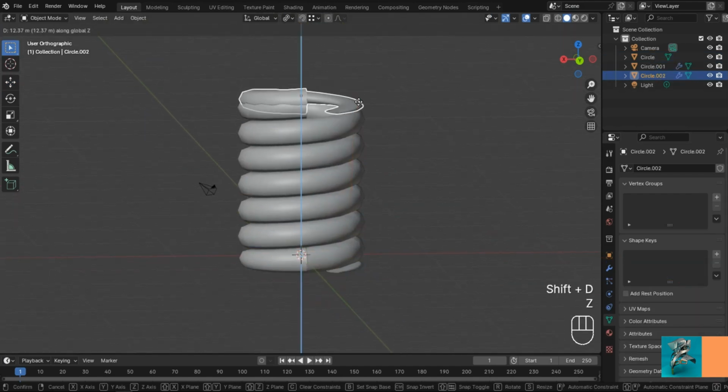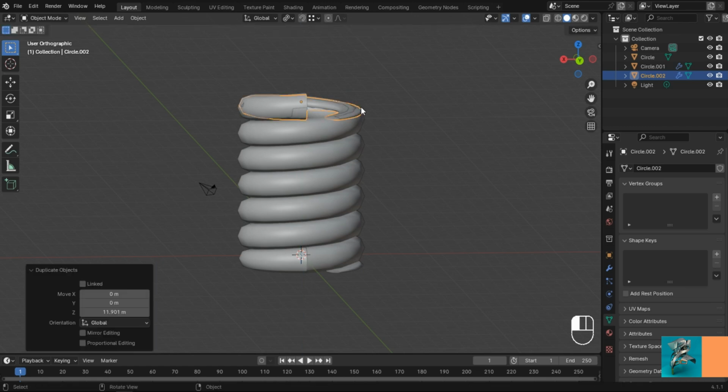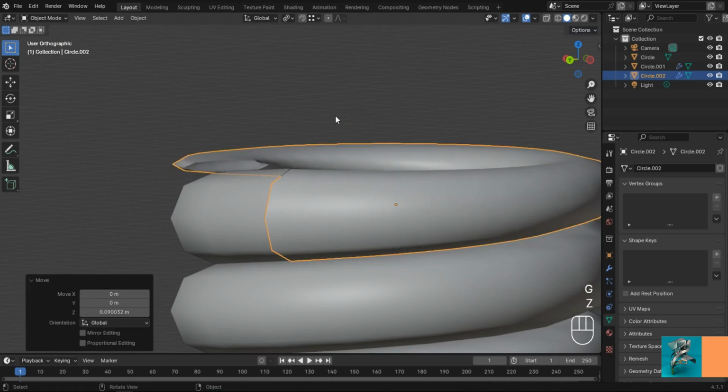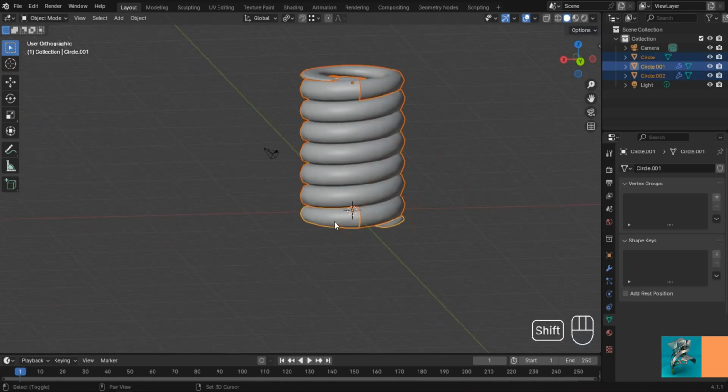Select the down head and duplicate it in Object Mode. Move it on top and press Alt plus R to reset the rotation. Move it to the correct position like me, and then apply the modifier.